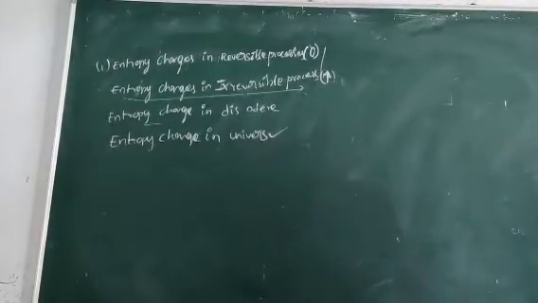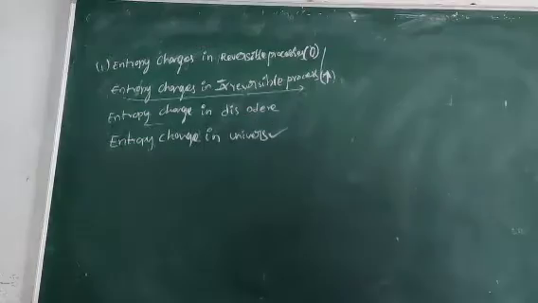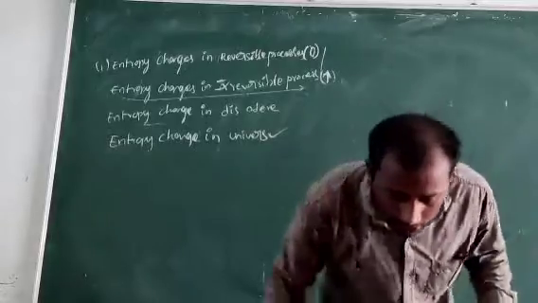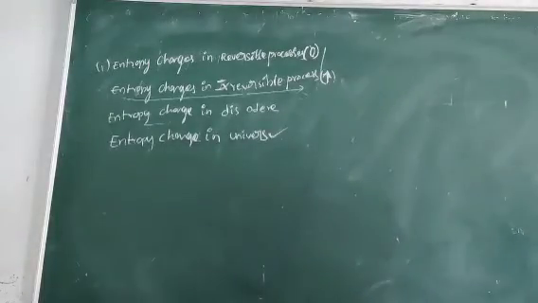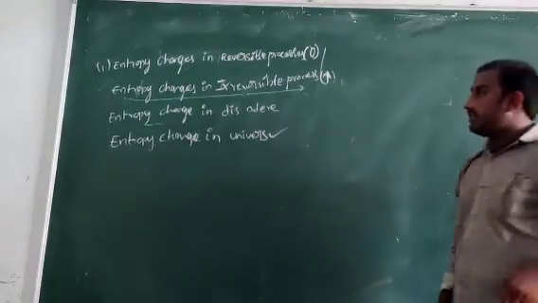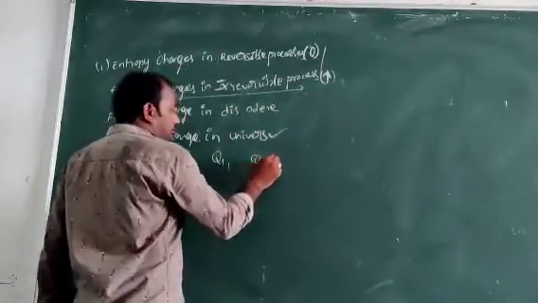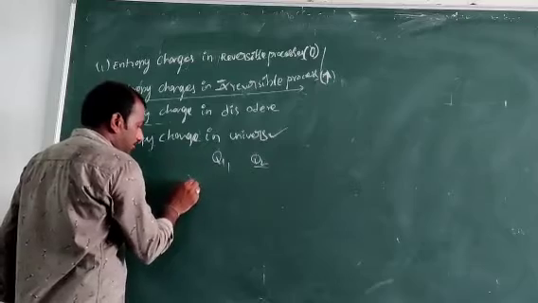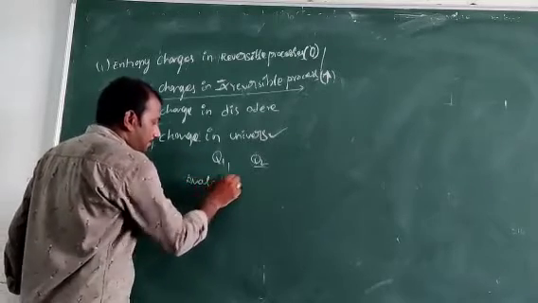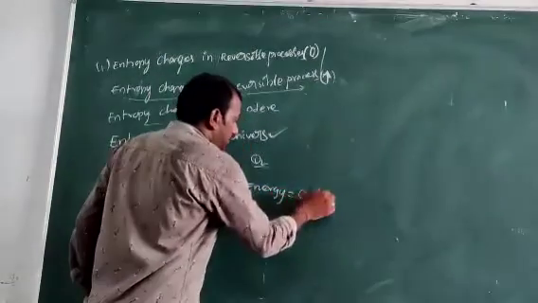In an adiabatic process, available energy is nothing but the initial energy Q1 minus the final energy Q2.